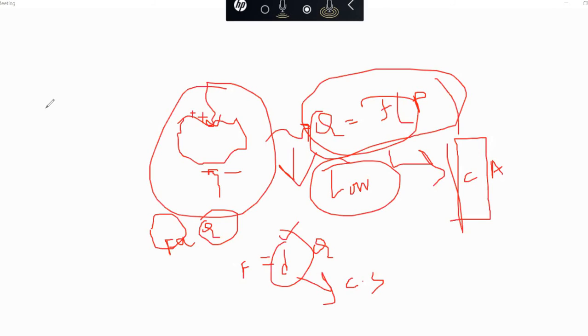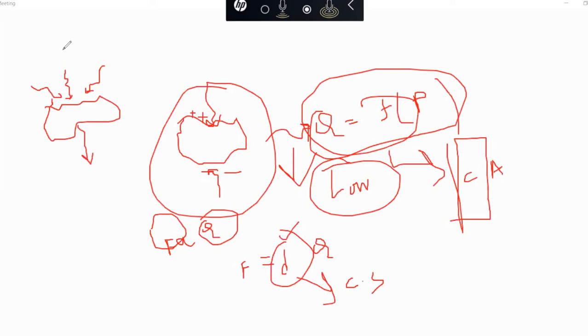That means suppose this is your crystal. If we apply some force on it in different directions, the charge sensitivity will be generated differently in each direction. Suppose in this direction the charge sensitivity will be generated in this way.